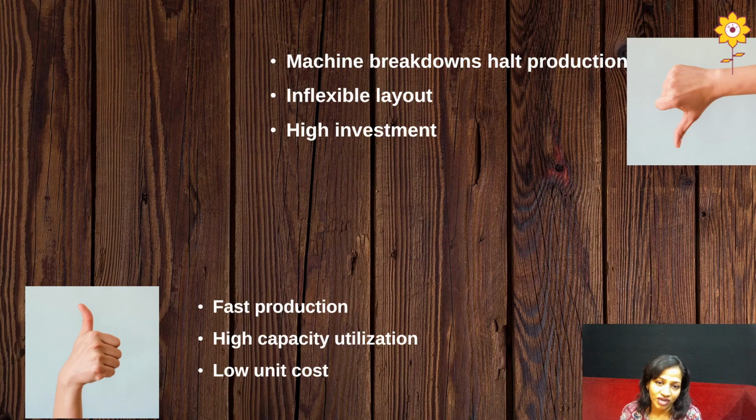Second one is inflexible layout. It is actually inflexible, but yes, to some extent it is flexible, but not that much. But yes, it is inflexible because there is low variety in mass production. Then comes the third one, high investment. As I said, automated machines are being used, so initially there is high investment in machines. At the same time, the electricity consumption and many more things are there, due to which it is a high investment.